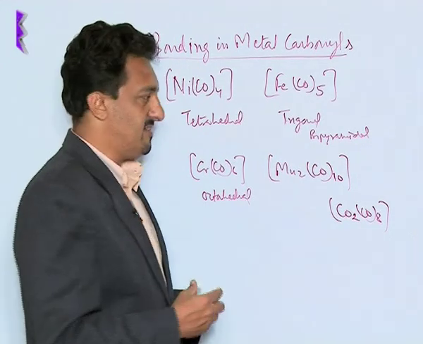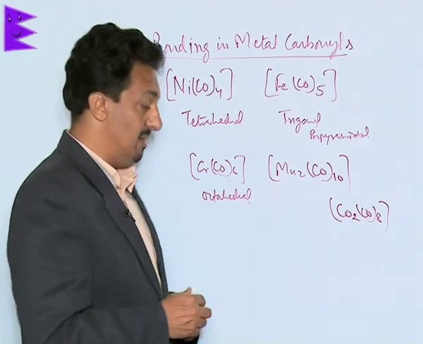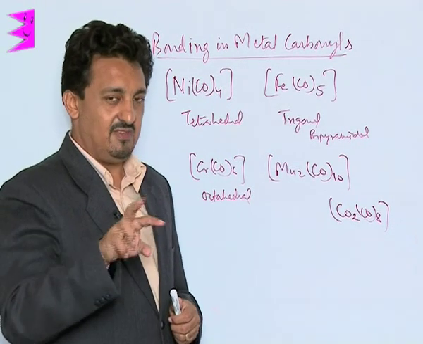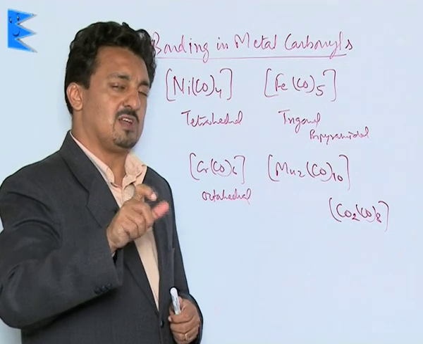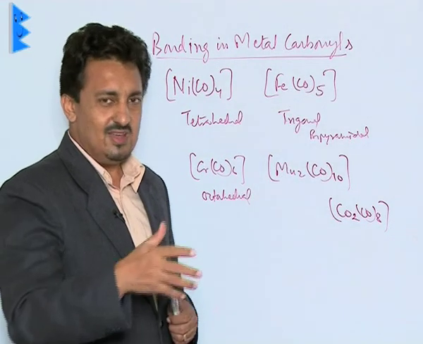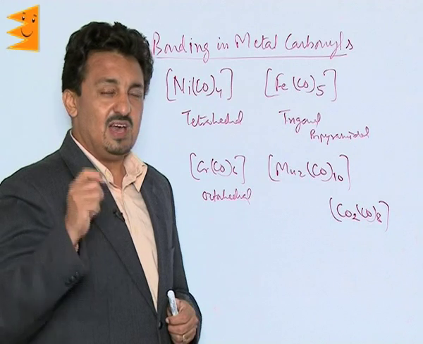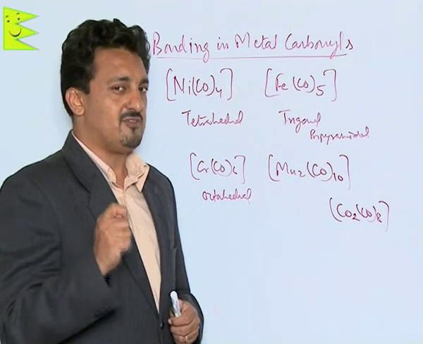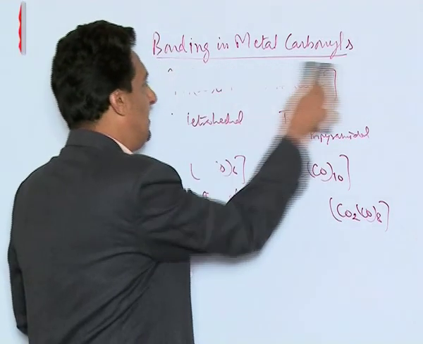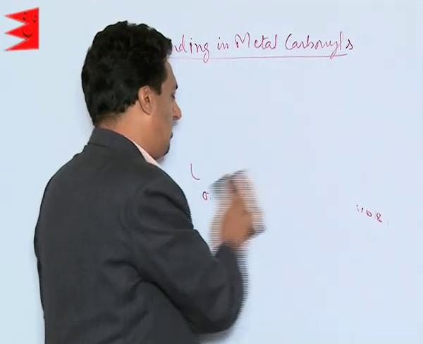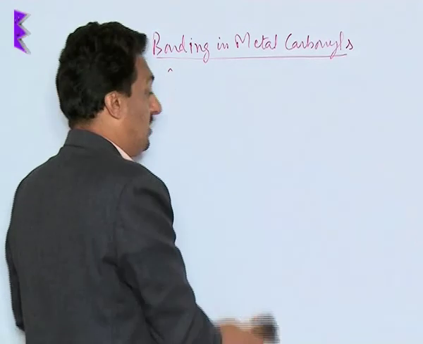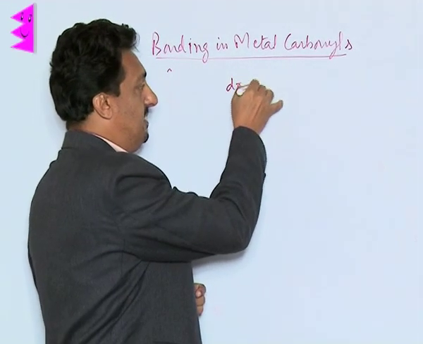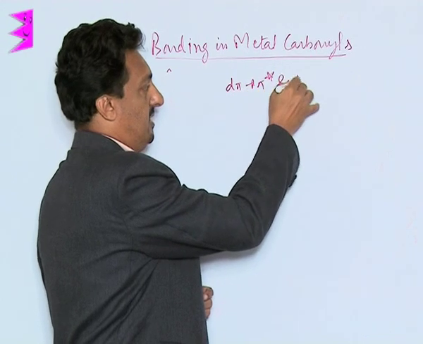But what is most interesting to note about these metal carbonyls is, remember that carbon monoxide is a weak Lewis base because it has a resonance, due to which the lone pair present on the carbon is not readily available. But in spite of being a weak Lewis base, it's a very strong ligand. It forms a very strong complex. The reason is its tendency to form dπ-pπ* back bonding.